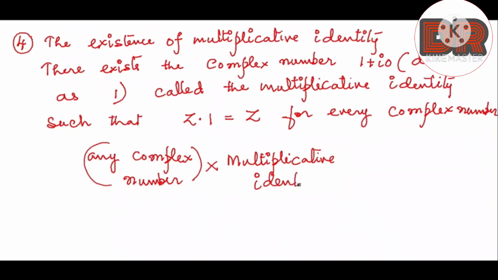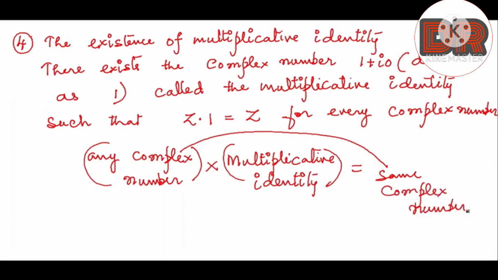What you get as the result is the same complex number which we have multiplied. So that's what is written here: you write Z and multiply it with the multiplicative identity, and you will get the same answer, which is nothing but Z. This is the property known as the existence of multiplicative identity.